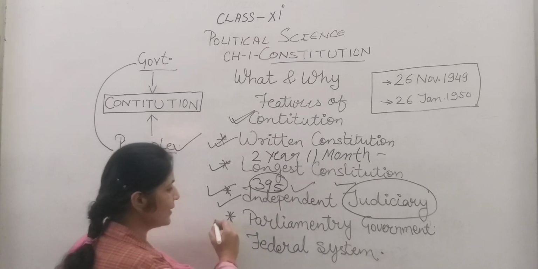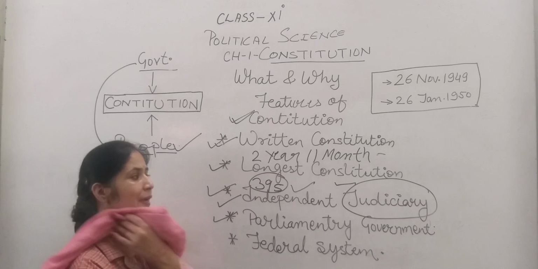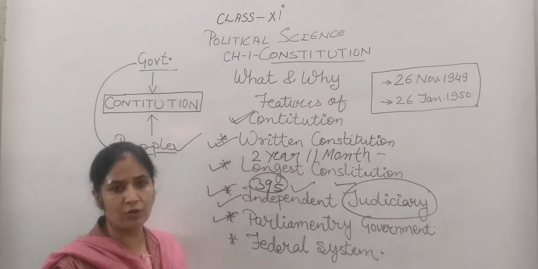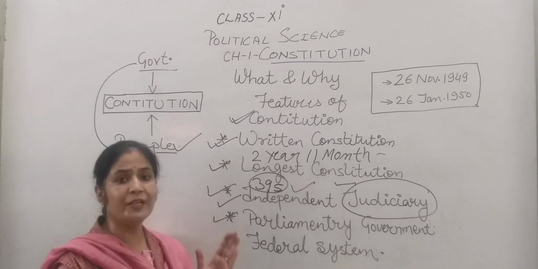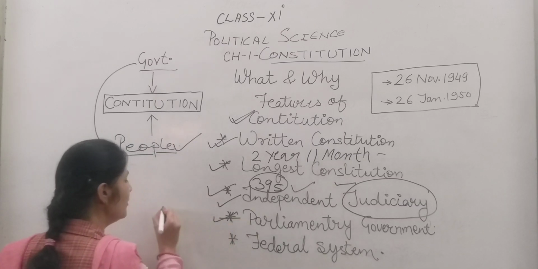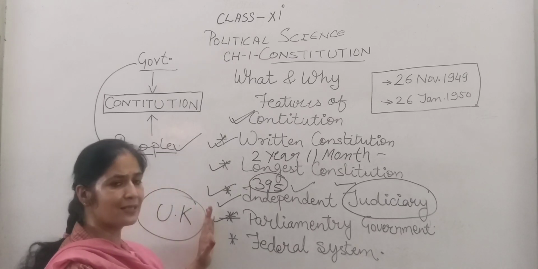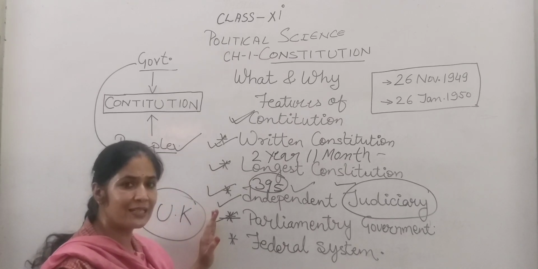Now the next point is the parliamentary form of government. The Indian Constitution adopted the parliamentary form of government. Where was it adopted from? It was adopted from the UK. We have adopted the parliamentary form of government from the United Kingdom, Britain.